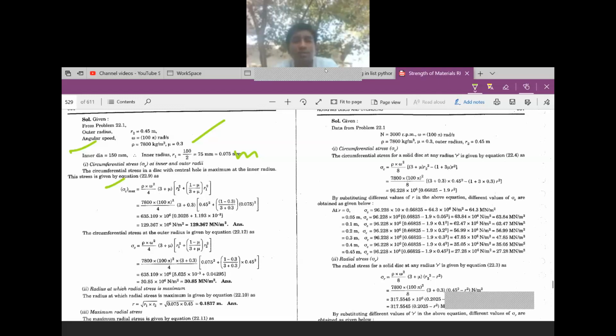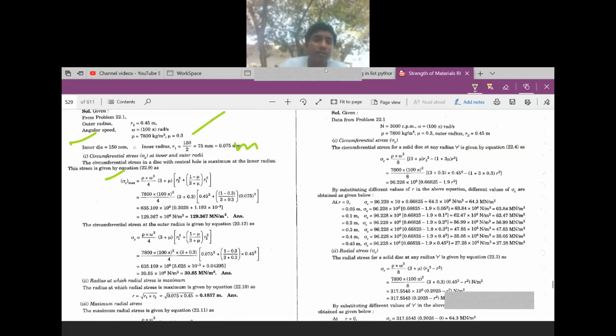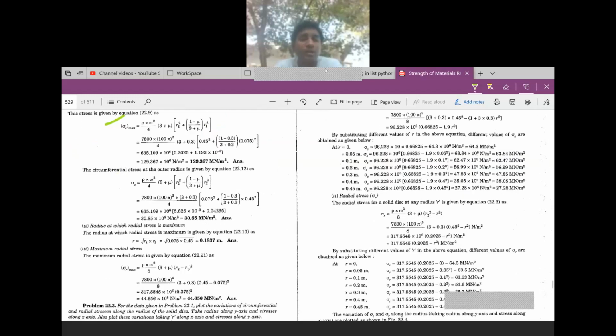The circumferential stress at the outer radius is given by the equation sigma C is equal to, here also you know all the values, substitute there. Then the radius at which the radial stress is maximum is given by R is equal to under root of R1 into R2, that is 0.1837 meters.